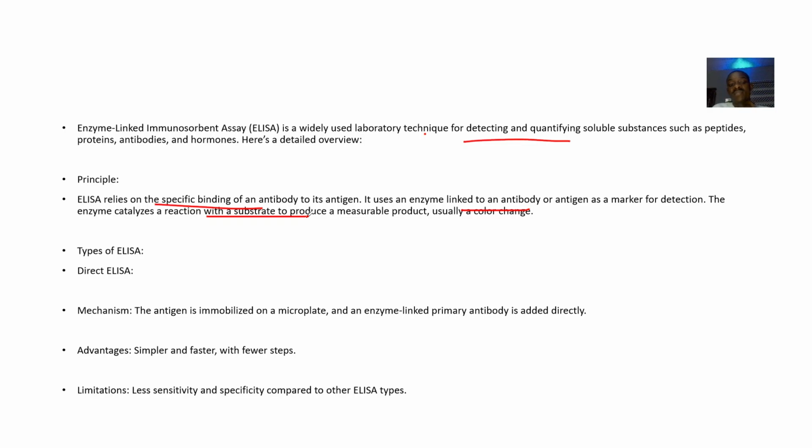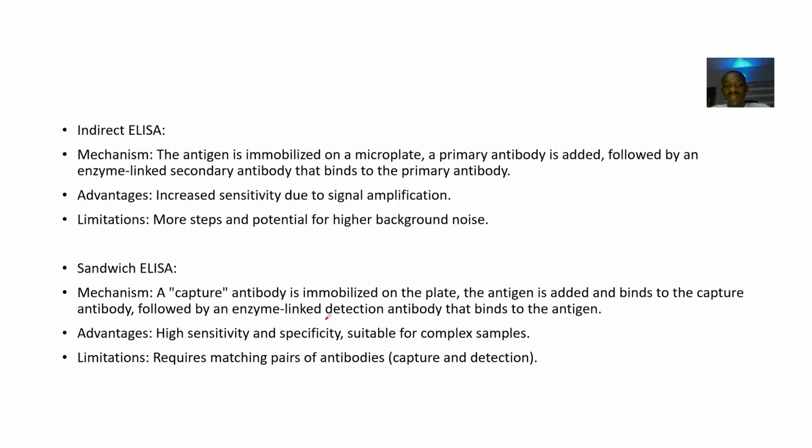Okay, so for the types of ELISA, we have the direct one. For the mechanism, you say that the antigen is immobilized on the microplate, and an enzyme-linked primary antibody is added directly. Then we have the indirect one. This one, the antigen is immobilized on the microplate, so a primary antibody is added, followed by an enzyme-linked secondary antibody that binds to the primary antibody.